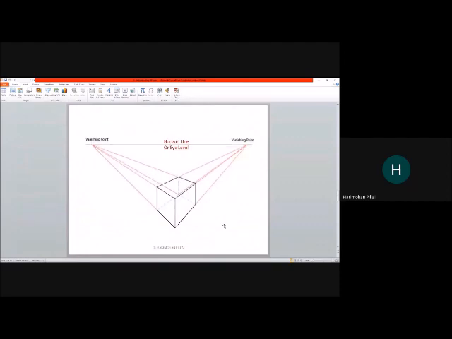So very simply speaking, this is how you explain vanishing point, horizon line, and eye level using one single cube: how the sides of the cube vanish on the left and how the sides of the cube vanish on the right.